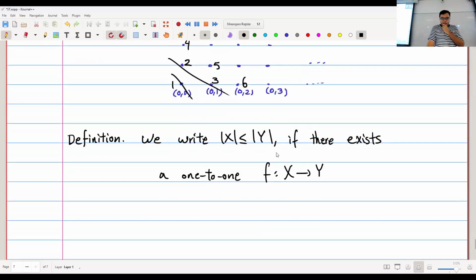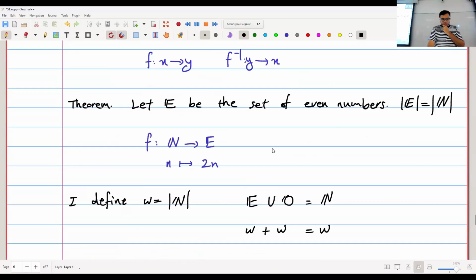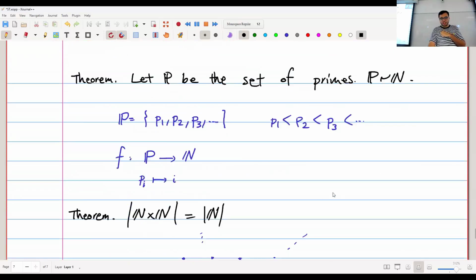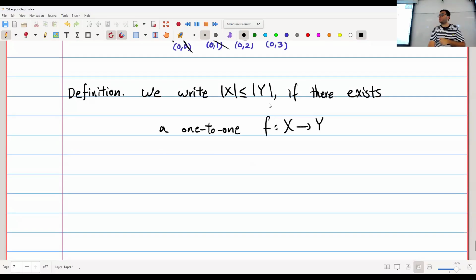Okay. Of course, by this definition, if two sets are the same size, then each of them is less than or equal to the other one, because I have a one-to-one and onto function between them. So I have a one-to-one function from each of them to the other, right? But I can easily prove this theorem.